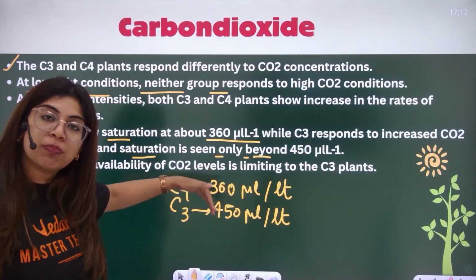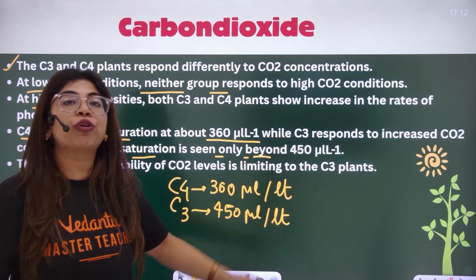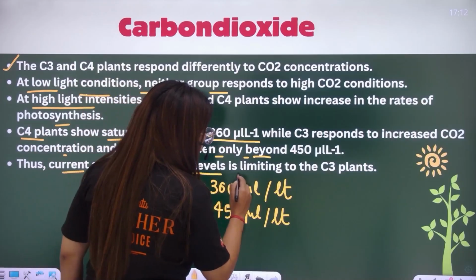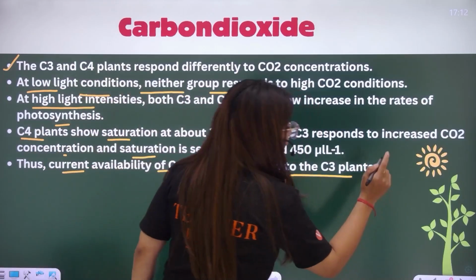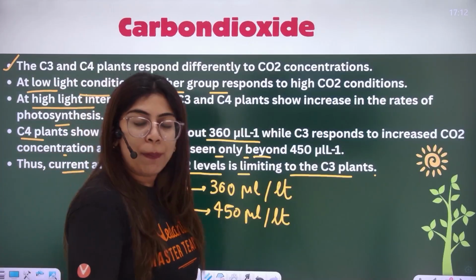Saturation comes beyond 360 in C4. It comes beyond 450 in C3. Thus, current availability of CO2 is limiting to C3 plant, not to C4 plant. I hope I'm making sense.